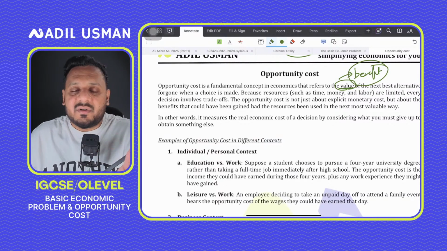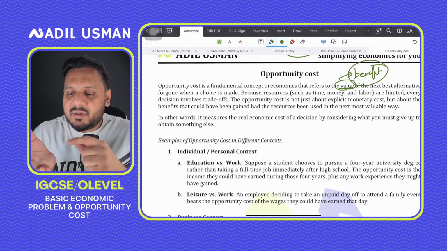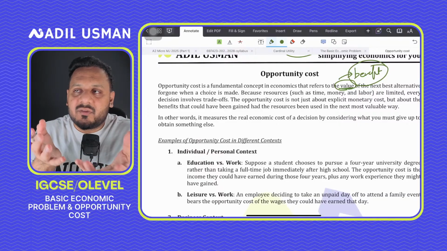So what is the benefit that you had foregone because you didn't go out with your friends and you had to prepare for an exam? So the benefit was not in terms of money, but in terms of fun and memory. So the value or the benefits that you end up foregoing is what we call opportunity cost.